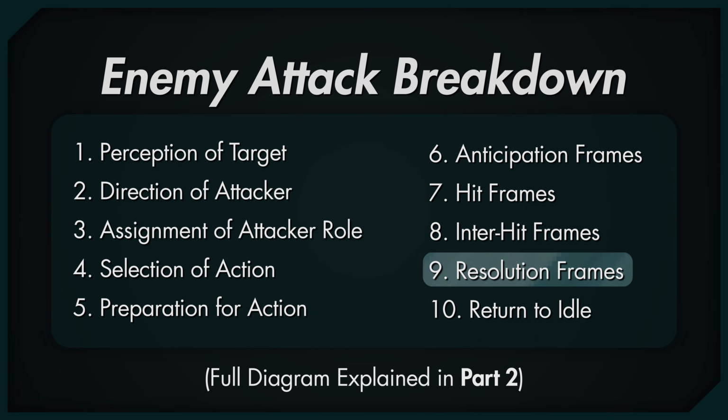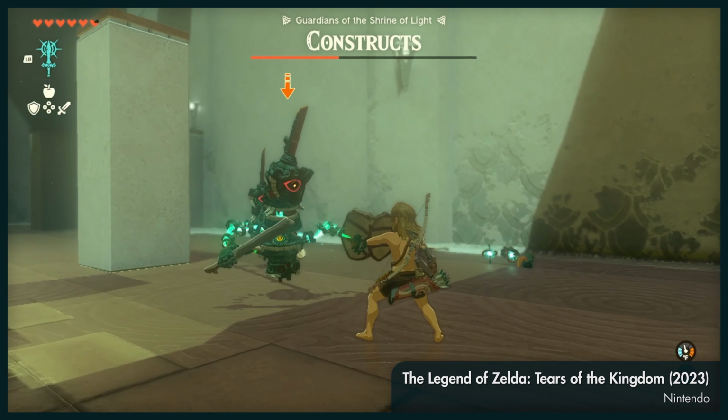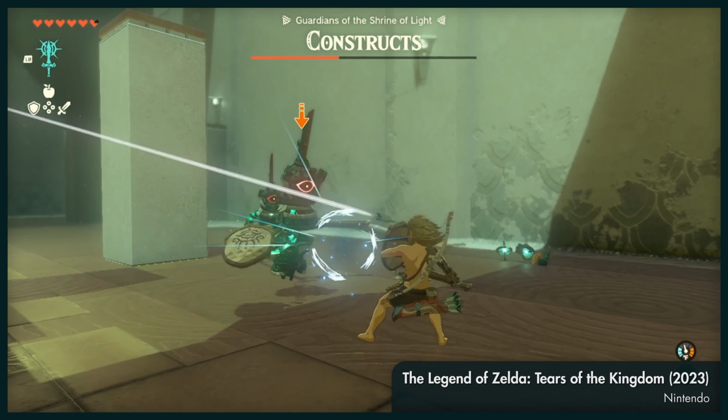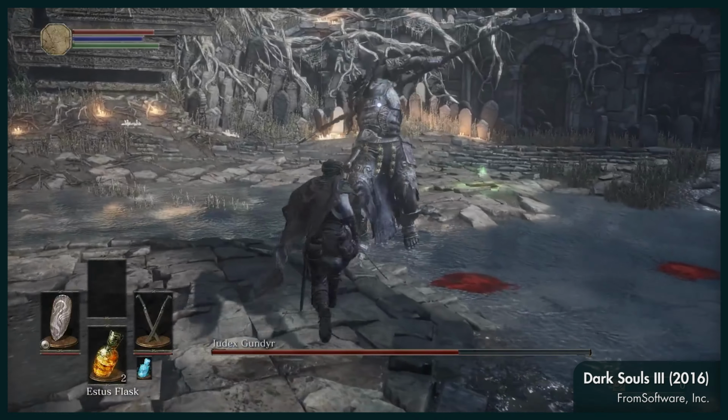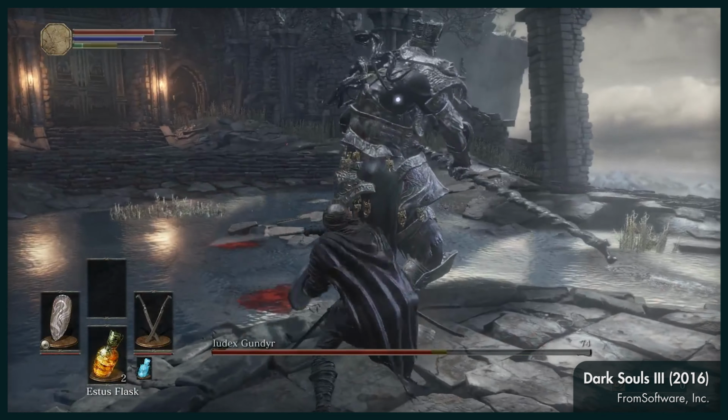But the point stands. In a randomized paradigm, the player cannot predict the next action, which means that as the action begins and resolves, the animation must communicate to the player what to expect, even if it's an animation they've seen before. This helps the player to both learn the pattern as well as have the capacity to react to the pattern even if they don't fully recognize it yet. The joy, or misery,